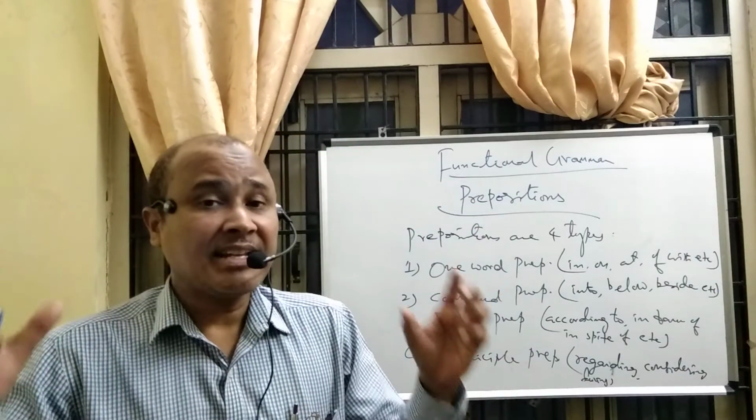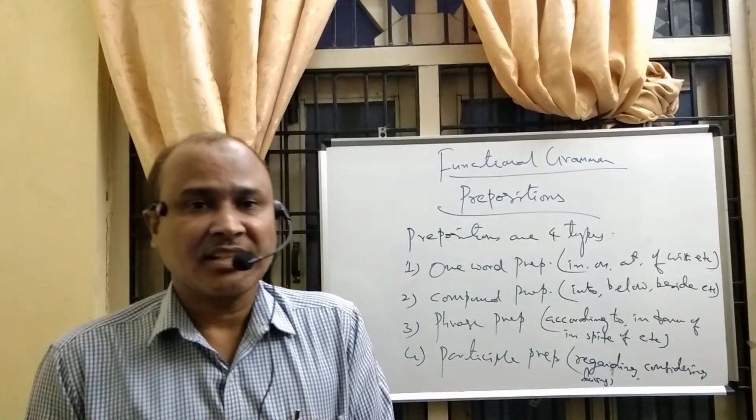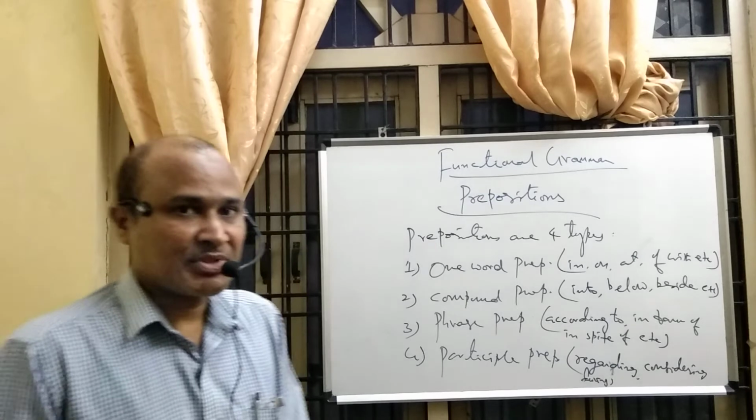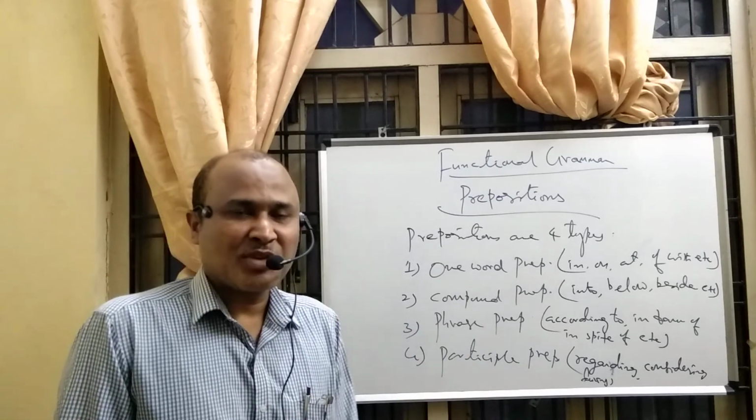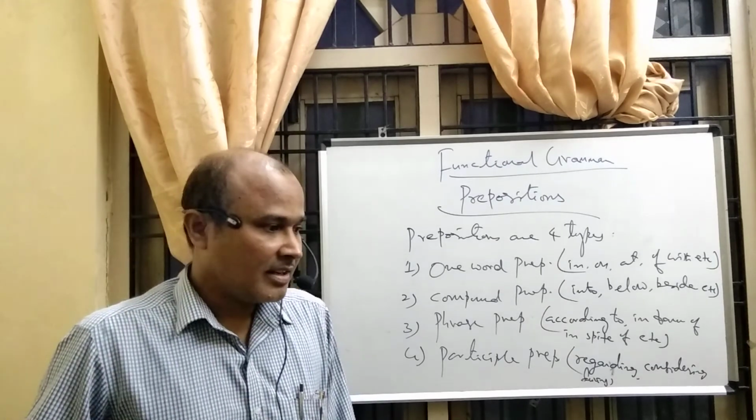There are some ing words which function as prepositions in English. So these are the 4 types. So let's discuss prepositions in detail, right? So it's another 1 minute.